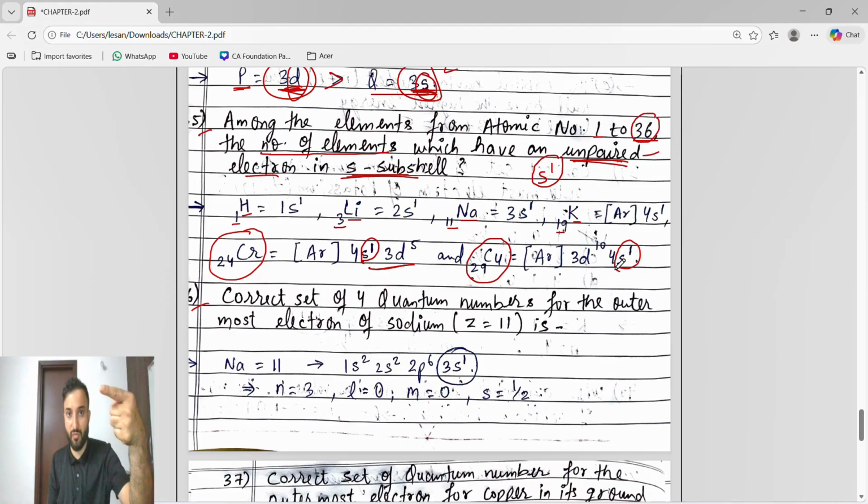So group 1 is hydrogen 1, then 3, then 11, then 19, then 37, which we will not take because we have to take only till 36. So hydrogen atomic number 1, lithium atomic number 3, sodium atomic number 11, potassium atomic number 19. These 4 are done. Now in the d block we have chromium and copper as exceptional cases, with S1 and S1, meaning an unpaired electron in the S subshell. So the total is 1, 2, 3, 4, 5, 6. The correct answer is 6.